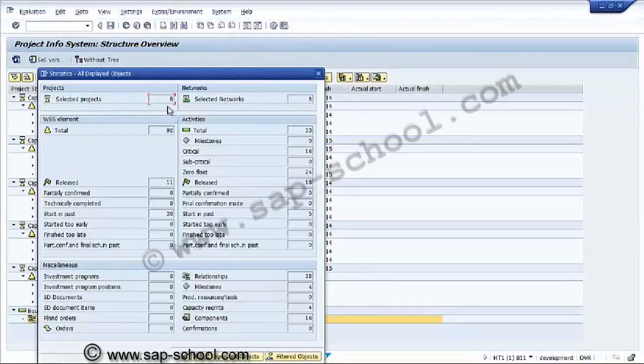All displayed object statistics we can see. Selected projects are 5, total WBS elements 98, released 11, started in past 30, 8 networks, activities are 33, critical 16, zero float 24, released 13, started in past, relationships, milestones, capacity requirements, components, etc.